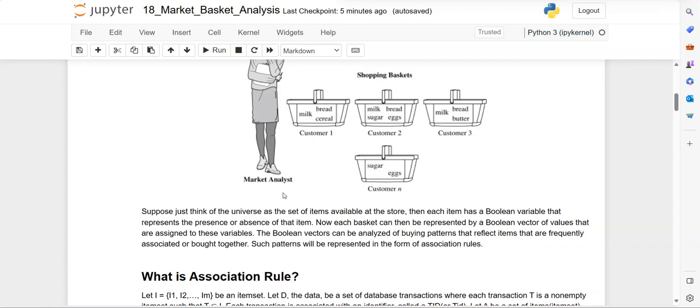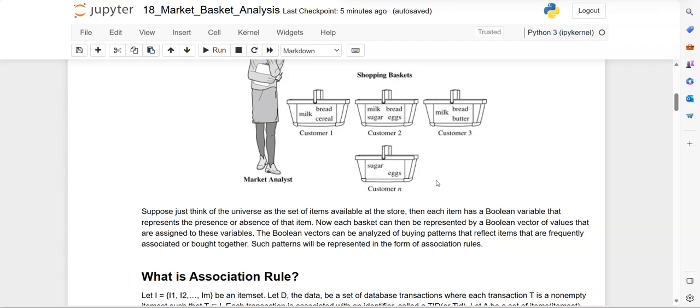Suppose we think of the universe as the set of items available at the store. Each item has a boolean variable which represents the presence or absence of the item. That means the item is present in the basket or not, a yes or no kind of analysis. Each basket can then be represented by a boolean vector of values assigned to the variables. The boolean vectors can be analyzed for buying patterns which reflect items frequently associated or bought together. So we need to find the association rule.